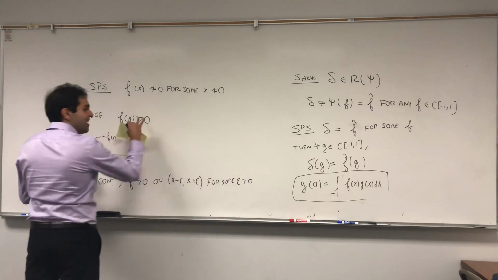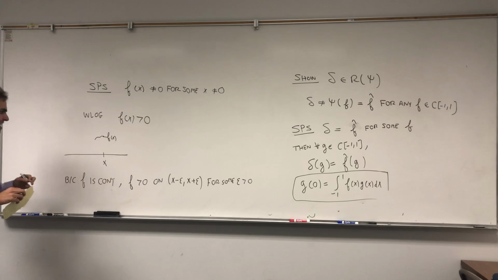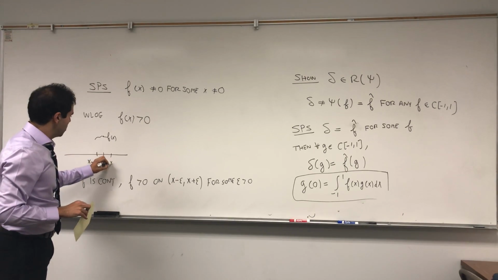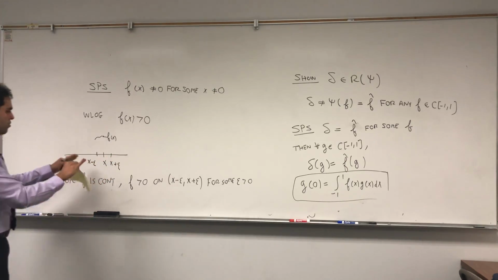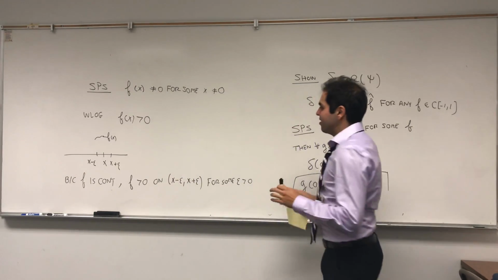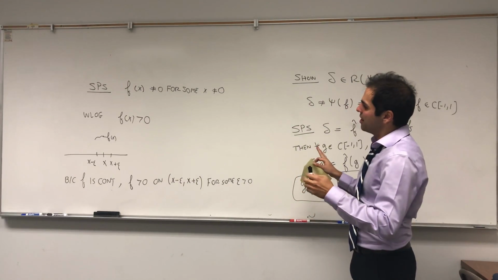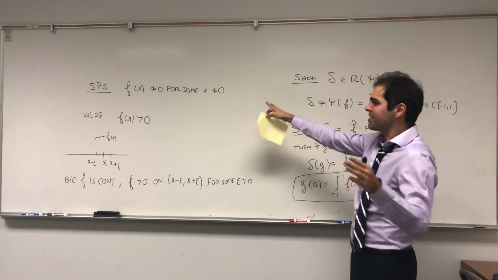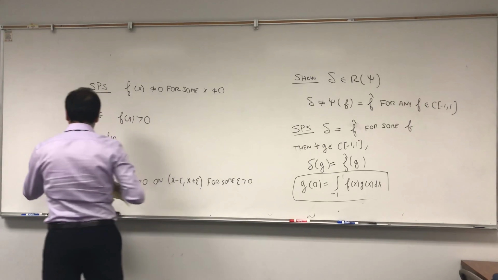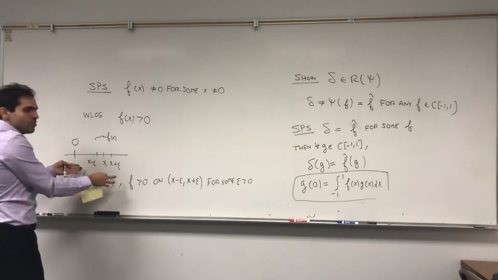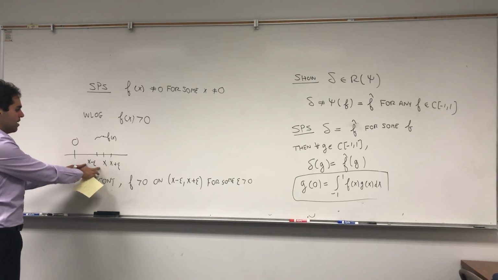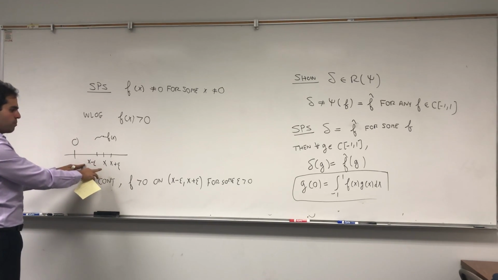I'm not using delta because I'm already using delta for Dirac delta. And in particular, on some neighborhood we can assume f is positive. Also, by the way, you see x is non-zero, so it has some distance away from 0. And if you want, without loss of generality, but not really, we can assume x is positive.